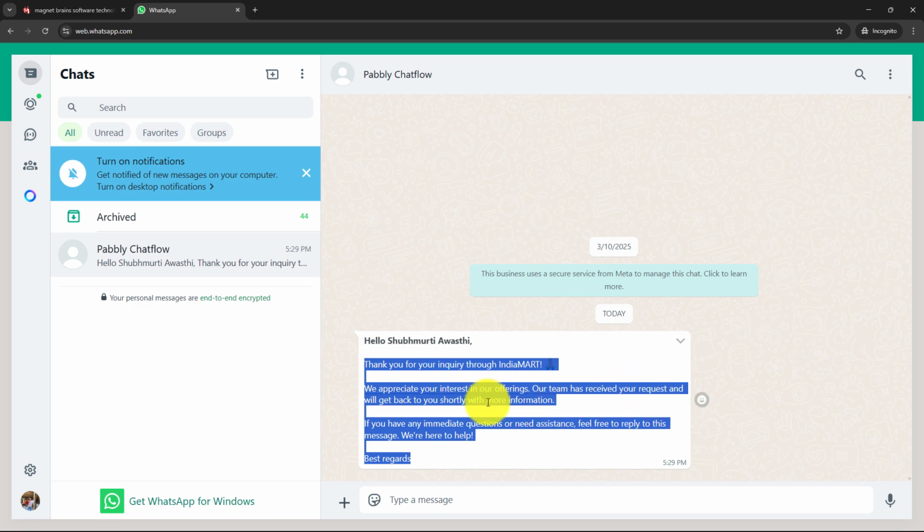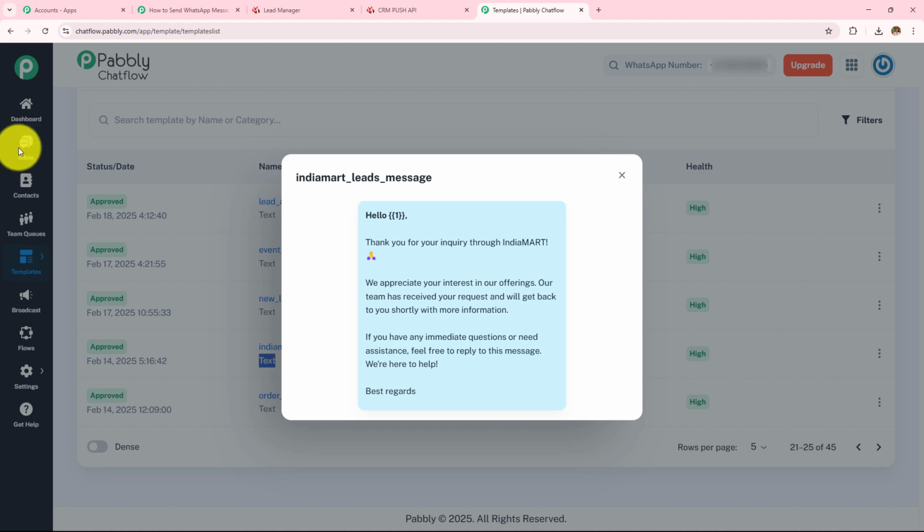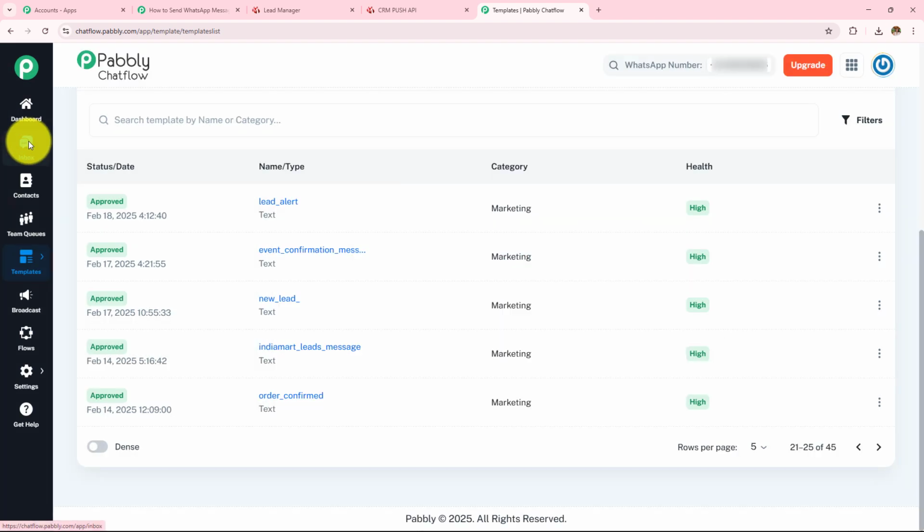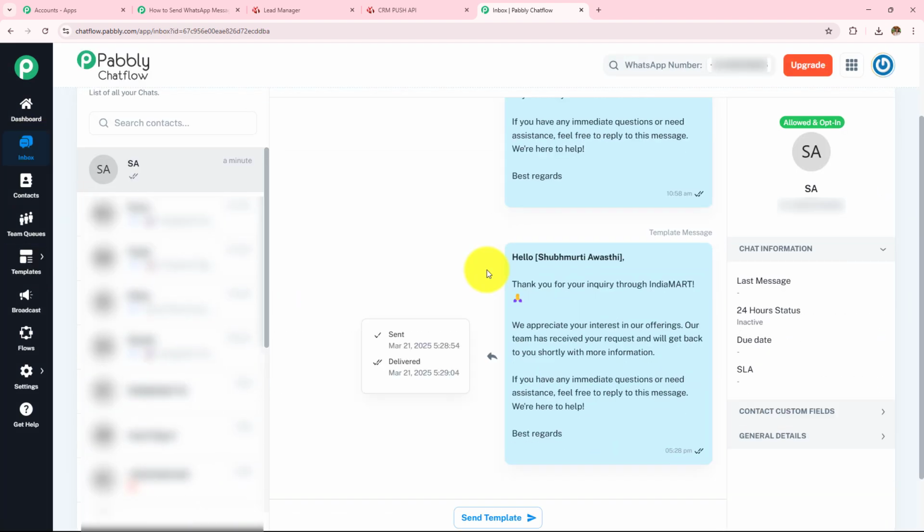Now here, as this was my own WhatsApp number, I have shown you the WhatsApp message. But if you want to check whether the message has been sent to your customers or not, you have to open your Pabbly Chatflow account. On the left hand side, you can see this inbox option, open this. And then here you can see the message has been sent. You can also check the status of the messages.